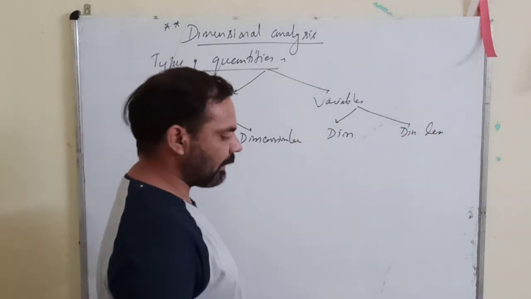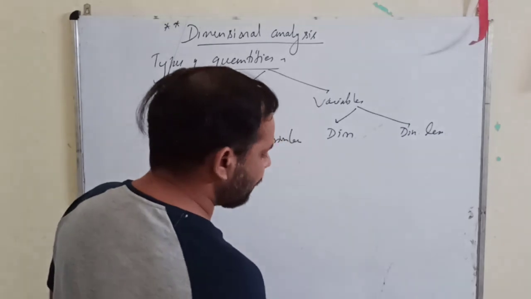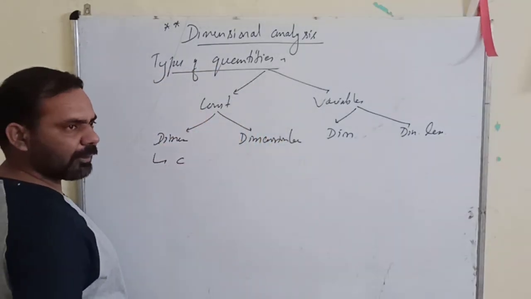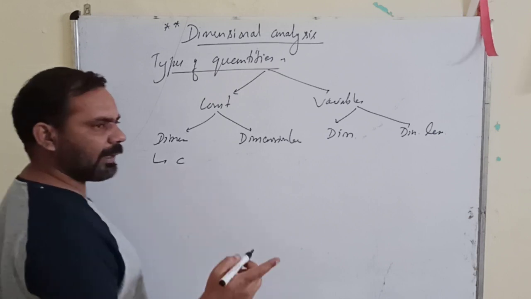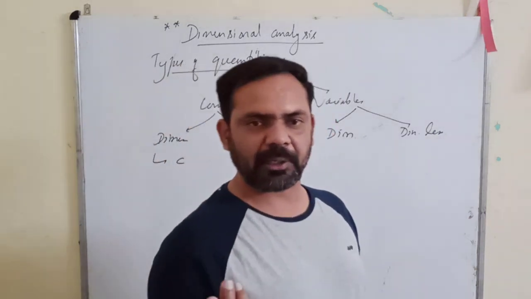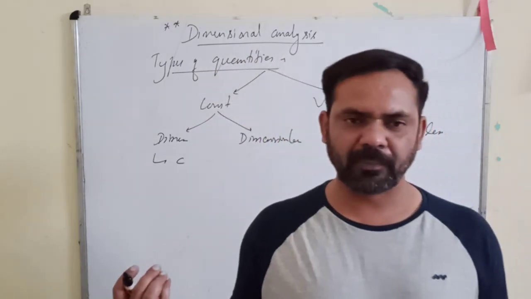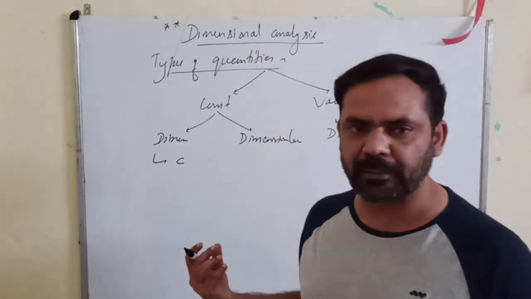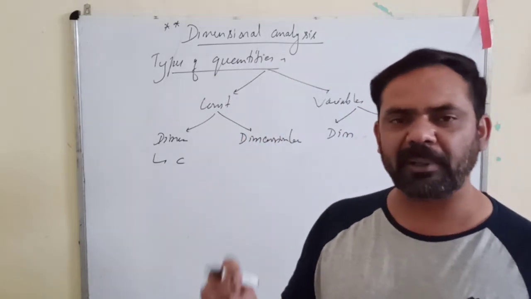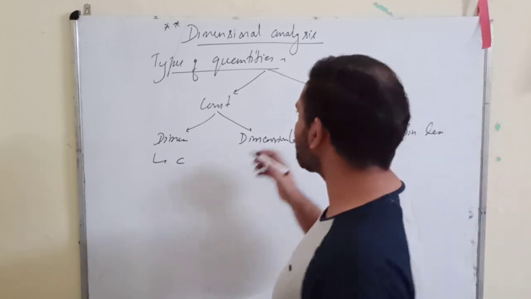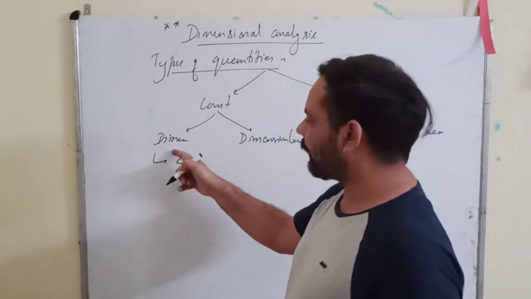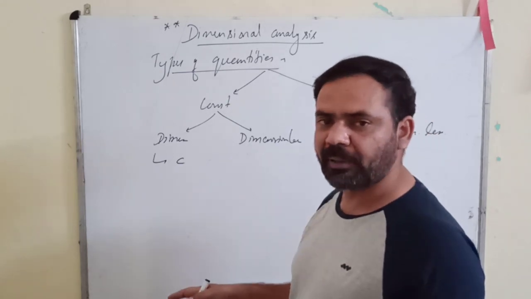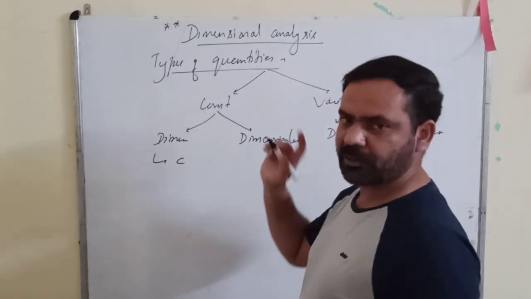Now I will give you an example. Dimensional constants, like the speed of light. What is the speed of light? It is fixed: 3 into 10 raised to power 8 meter per second. This is the fixed value of the speed of light. Now speed is a dimensional quantity. What is the dimensional formula? Speed is LT^-1. So the dimension of the speed of light is LT^-1, but it has a fixed value. So it is a dimensional constant.